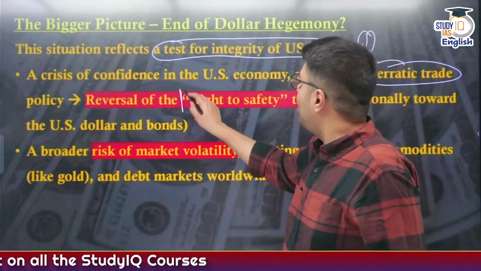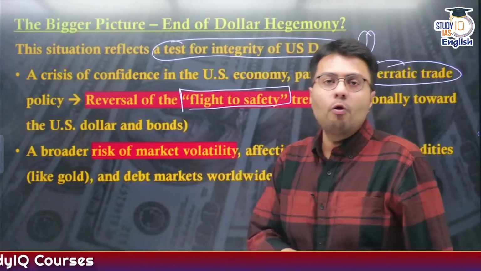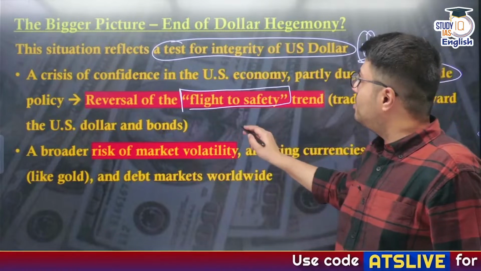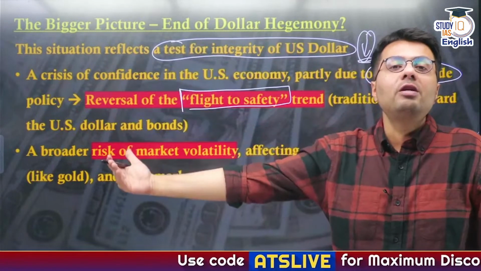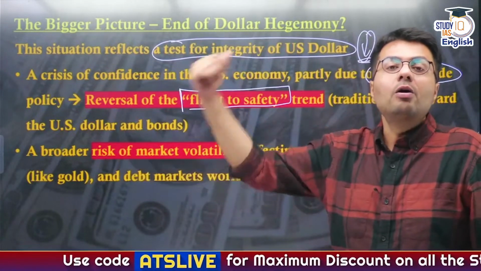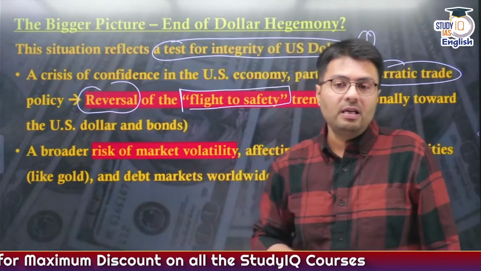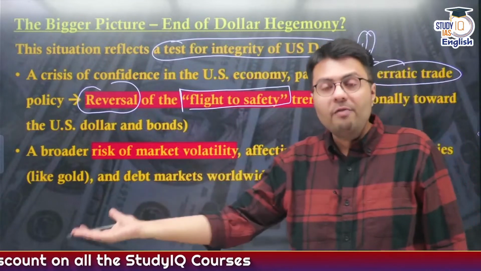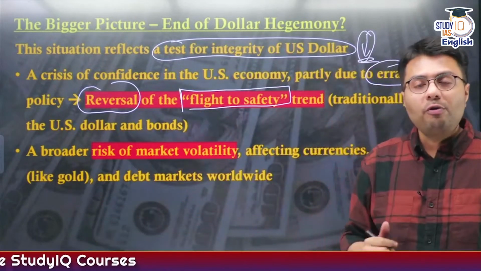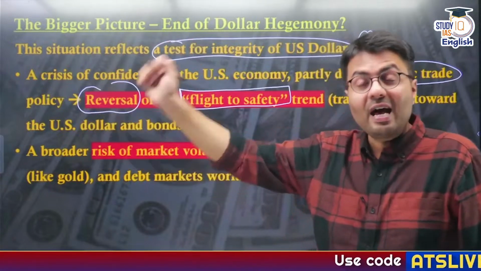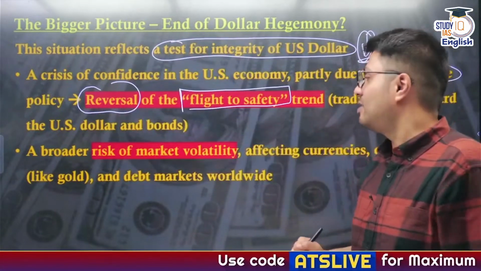Earlier there was a trend that whenever the global economy was in recession or volatility, investors usually used to invest in the US dollar. They used to invest in government securities. But now a reversal of this trend is to be seen. As we have seen, investors are removing their investment from the US market and depositing it in other economies like the Swiss franc, the Japanese yen, etc.